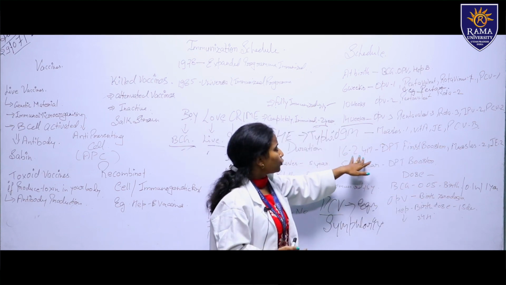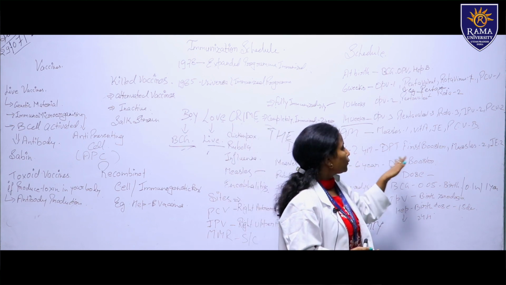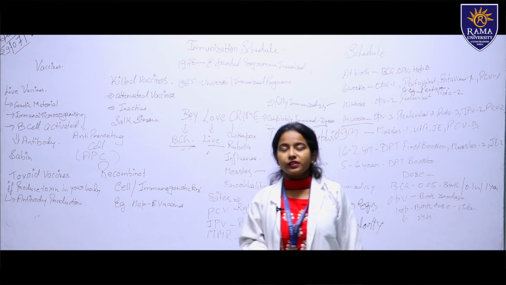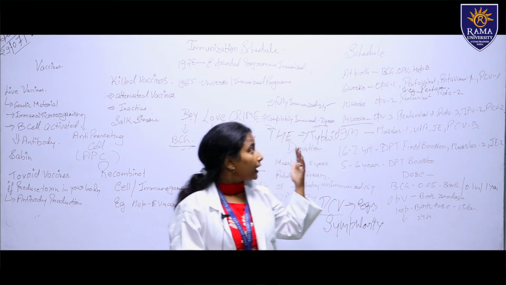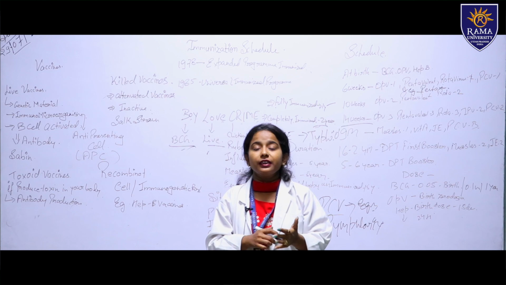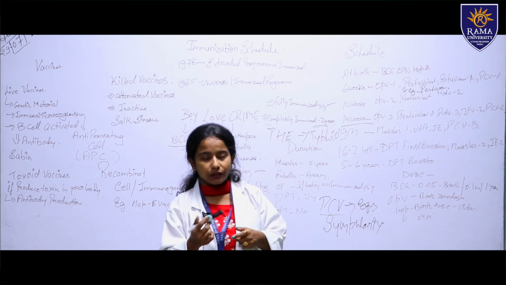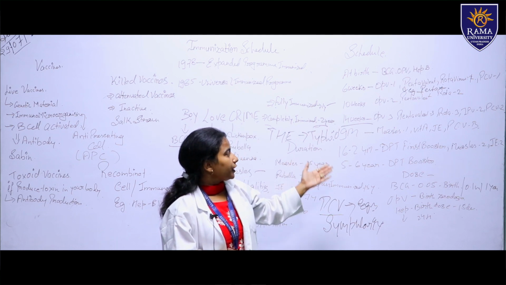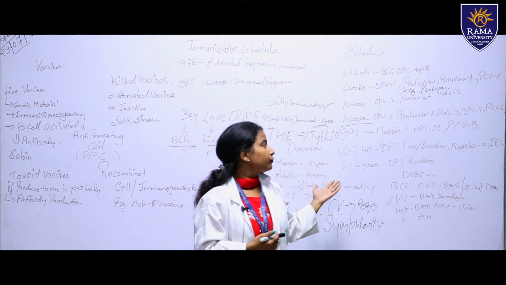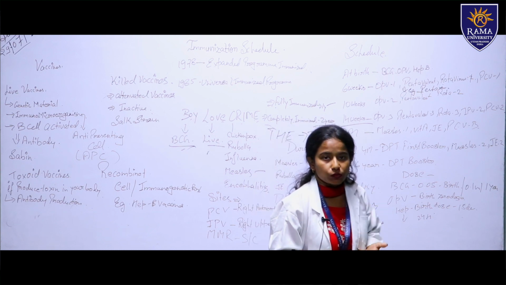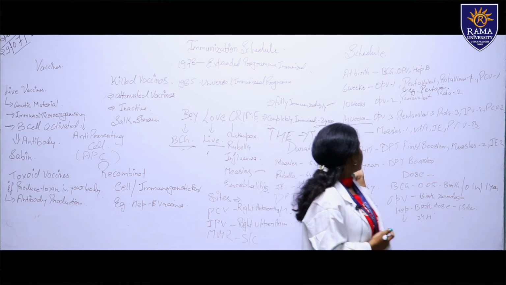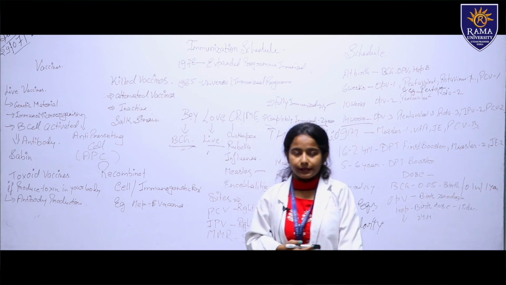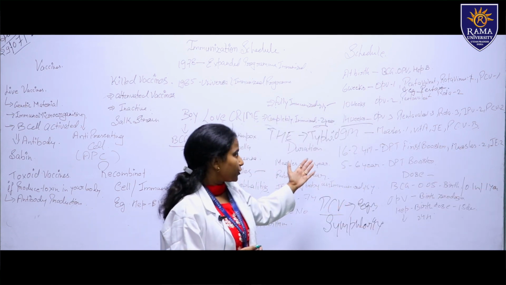Then 16 to 24 months. At 16 to 24 months we have to give the DPT booster dose. DPT booster comes after the pentavalent we gave first. Pentavalent comes under DPT: diphtheria, pertussis, tetanus toxoid. Then after that, at 16 to 24 months we give the DPT first booster. Then measles second dose at 16 to 24 months. Then Japanese encephalitis at 16 to 24 months.